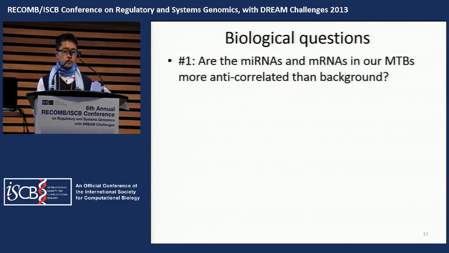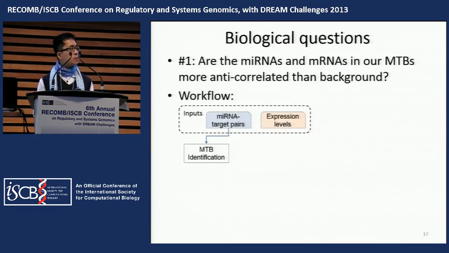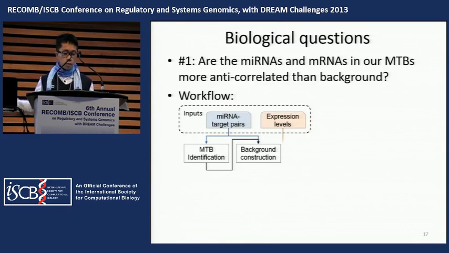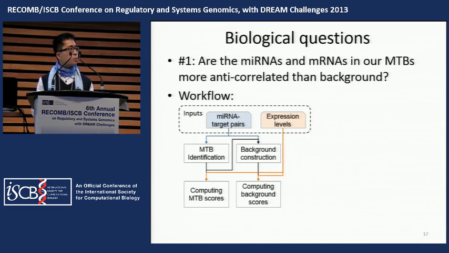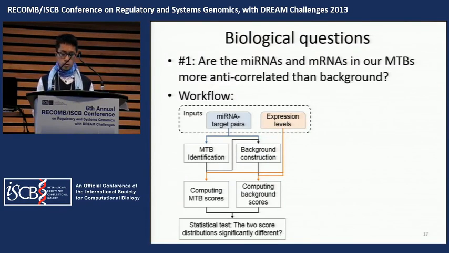And next, we move to the biological questions. How can we verify that the microRNAs and messenger RNAs in our MTB are more anti-correlated than a certain background? First, we identify the MTBs based on the network, and then we construct the background. And then we use the expression data to evaluate the score of each MTB, as well as the backgrounds. And we have the distribution of scores of MTBs and the distribution of scores of background. Having those distributions, we can calculate some statistical tests and test how significantly different these two distributions are.